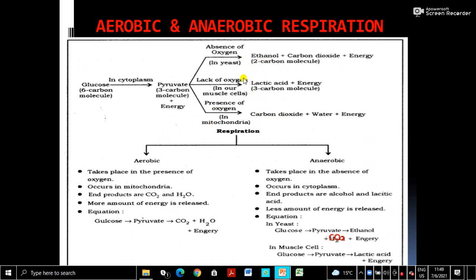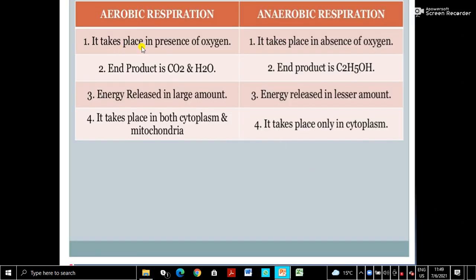So this schematic diagram you have to draw, and then write down the differences between aerobic and anaerobic respiration. Aerobic takes place in the presence of oxygen; anaerobic takes place in the absence of oxygen. End products are carbon dioxide and water. In anaerobic, the end product is alcohol, ethyl alcohol, C2H5OH. In chemistry you must have learned the chemical formula. So you can write here alcohol, ethyl alcohol. Then energy is released in large amount in aerobic, and in lesser amount in anaerobic.